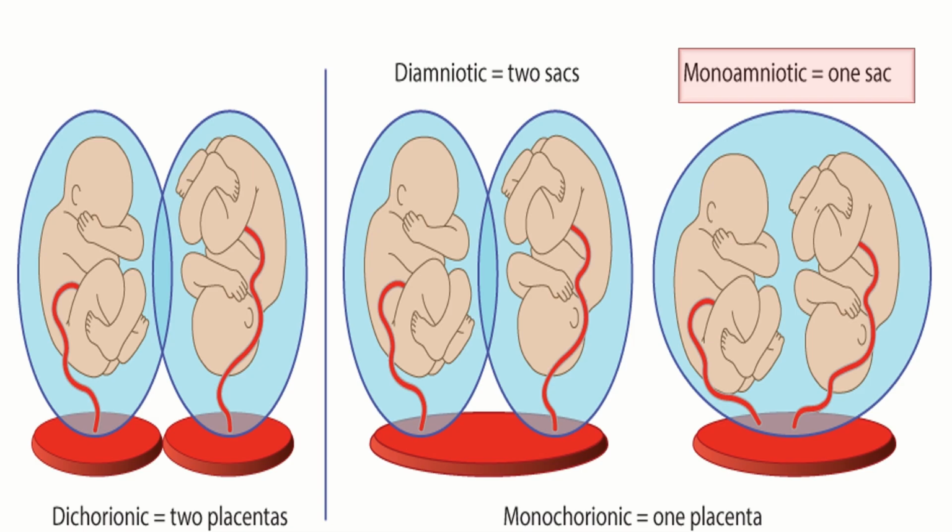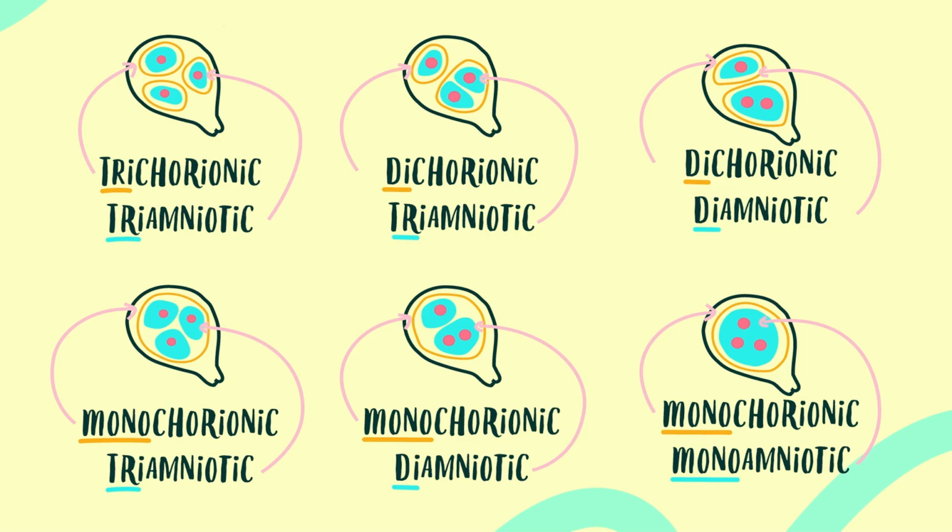Now, explain to the woman with an uncomplicated monochorionic monoamniotic twin pregnancy that planned birth between 32 to 33 plus 6 weeks would be the most appropriate time. Explain to the woman with an uncomplicated trichorionic triamniotic or dichorionic triamniotic triplet pregnancy that the best time for delivery is about 35 plus 6 weeks. Now, explain to the woman with a monochorionic triamniotic triplet pregnancy, or a triplet pregnancy that involves a shared amnion, that the timing of the birth will be discussed with each woman individually.